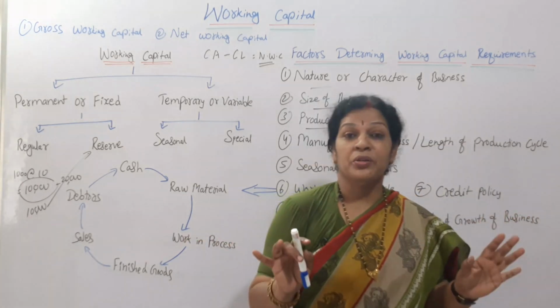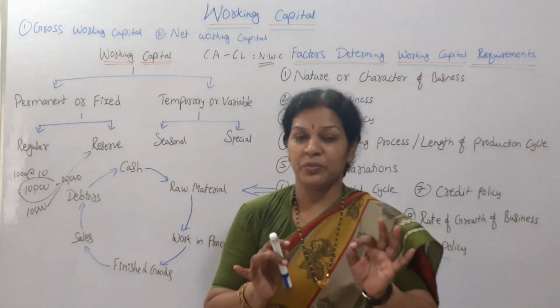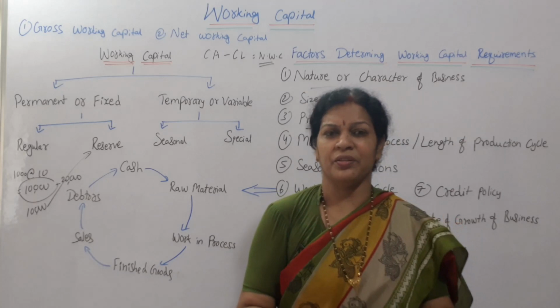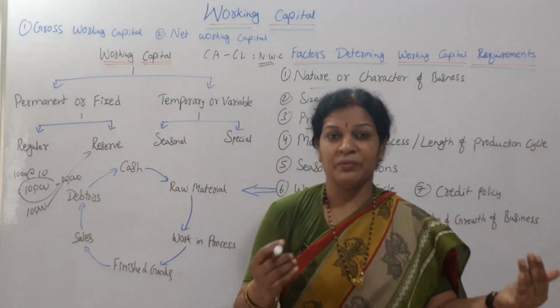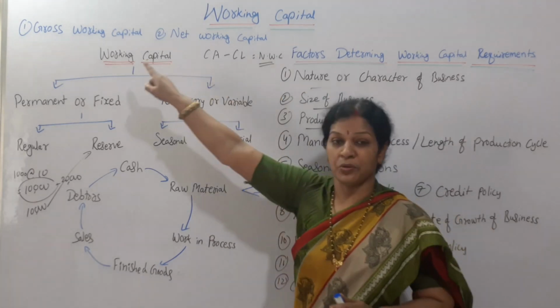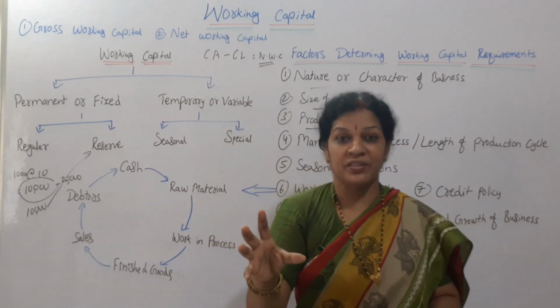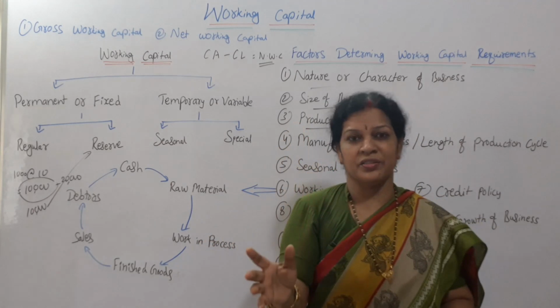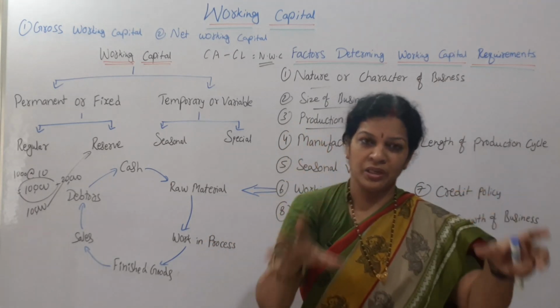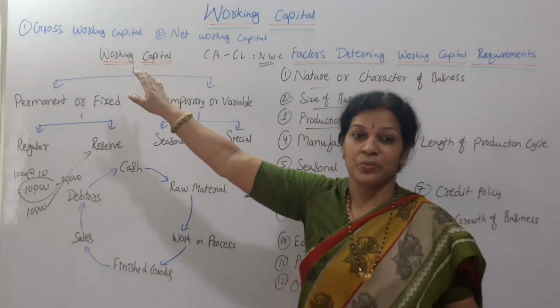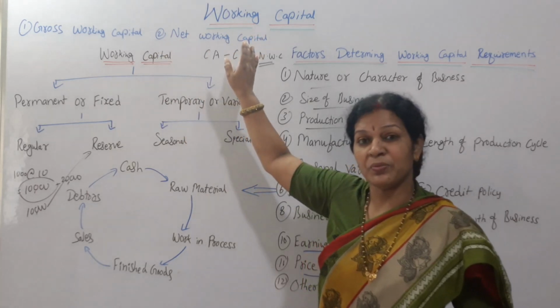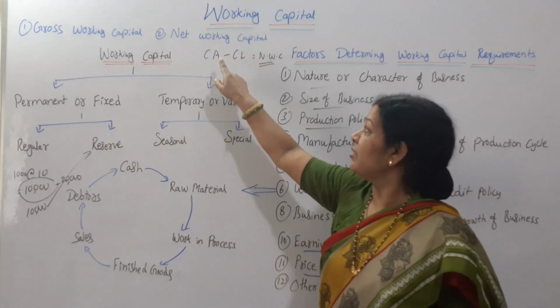So this is about working capital. Working capital is very important for every organization. Basically what we have discussed today is gross working capital and net working capital. Gross working capital means, in the broader sense, total current assets, whatever we use for the current assets, everything comes under gross working capital. In a narrow sense, we can say that is net working capital.